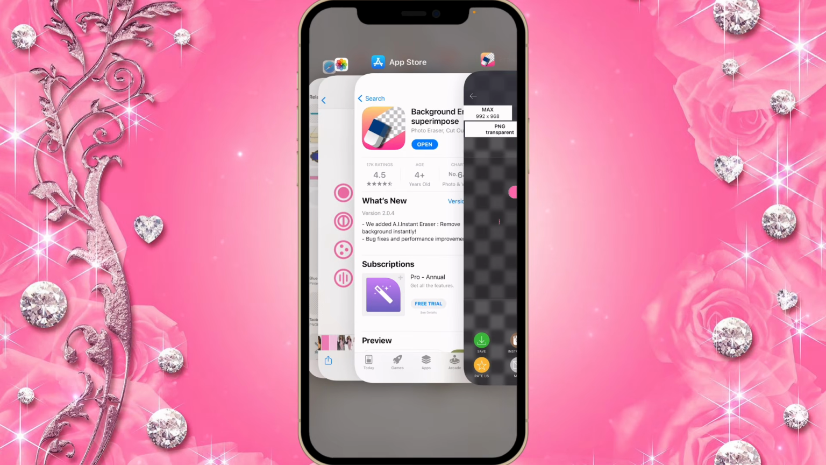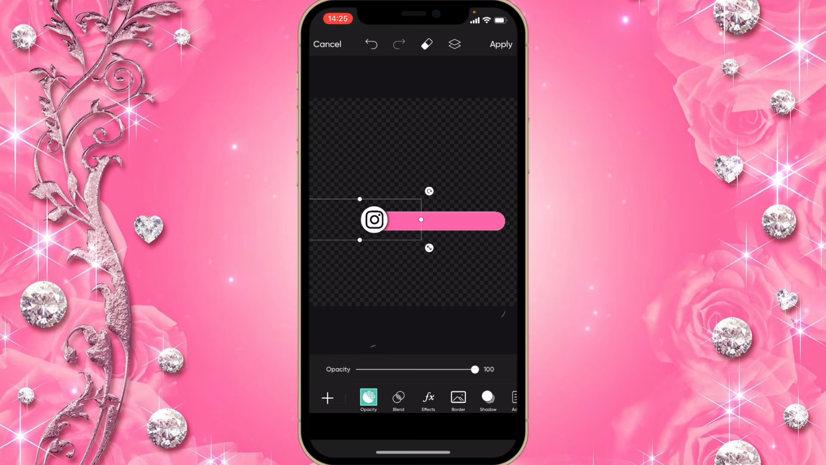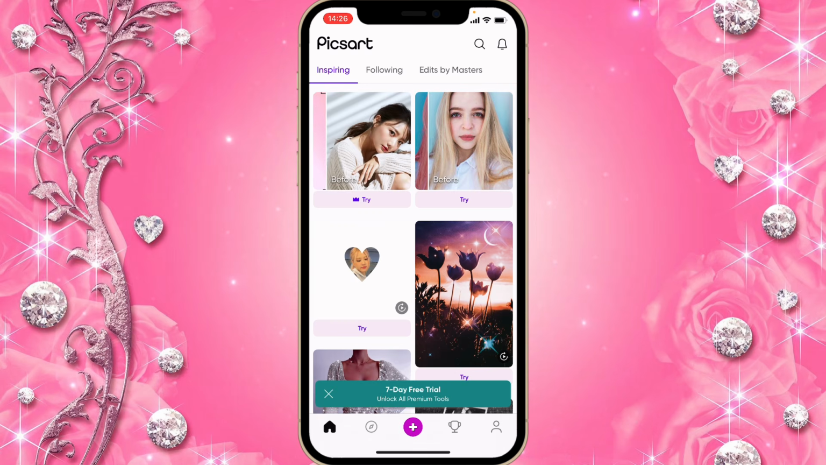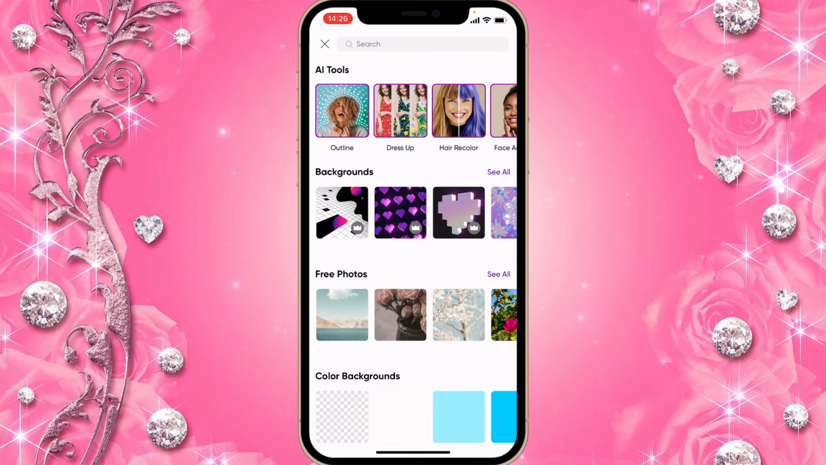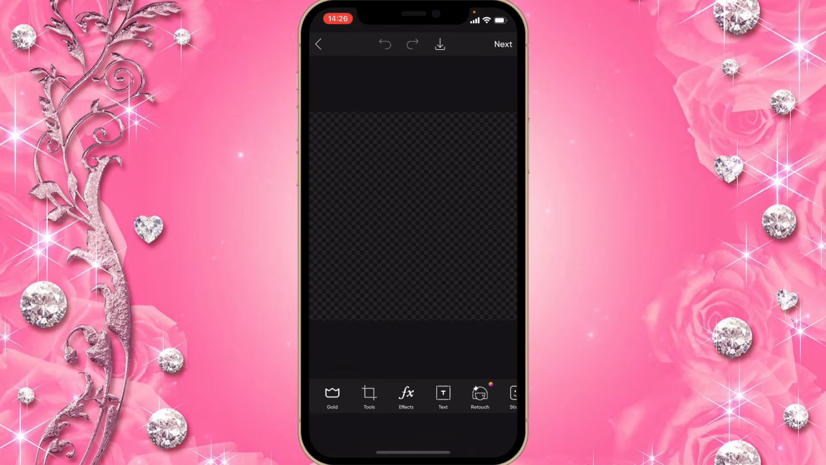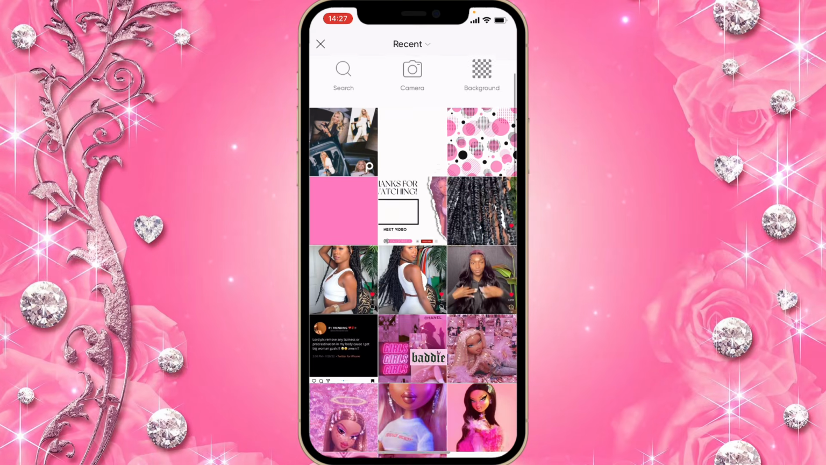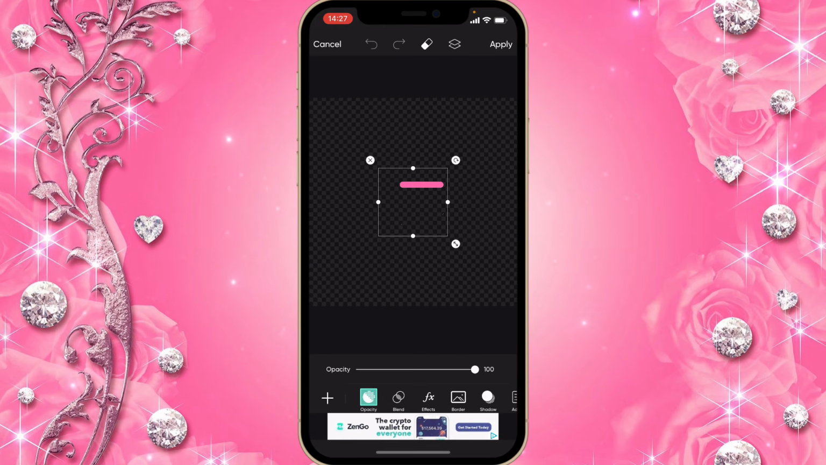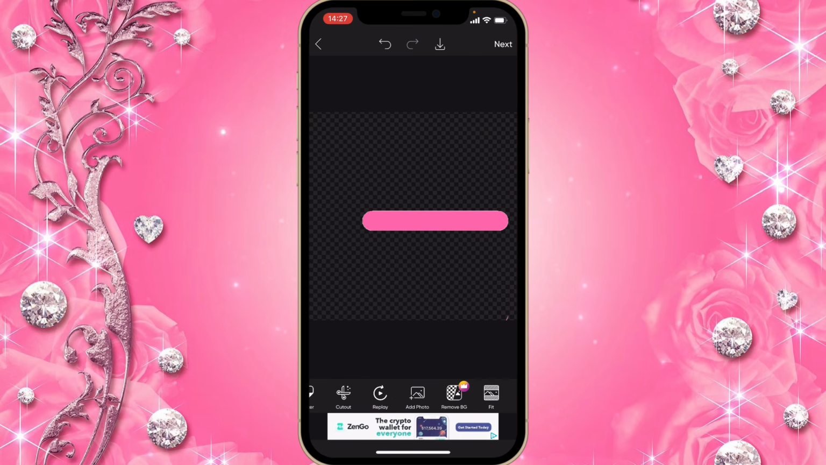Now that you finished doing that, you're gonna go to PicsArt, and then you're gonna go onto the home page. Now that you're in PicsArt, you're gonna click on the plus sign, and then you're gonna scroll down and click on this first picture here that is under color backgrounds. Then you're gonna click on add photo, and you're going to add your title bar like that. Make it big. Then click on apply.